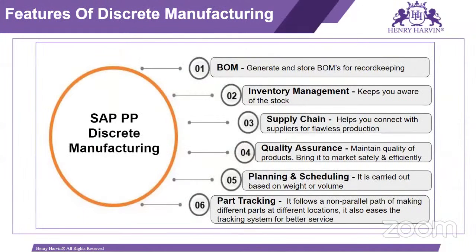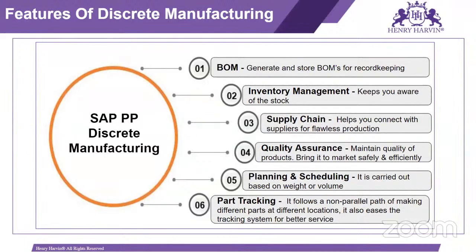Then what are the features? The BOM, as I explained, is generated and stored for record keeping. In the BOM, we are maintaining the raw material quantity required to produce the finished material quantity. We create the BOM for the finished material along with the batch size quantity. Suppose I want to manufacture 1,000 kg of XYZ material, then the quantity of raw material required is what we maintain in the BOM.